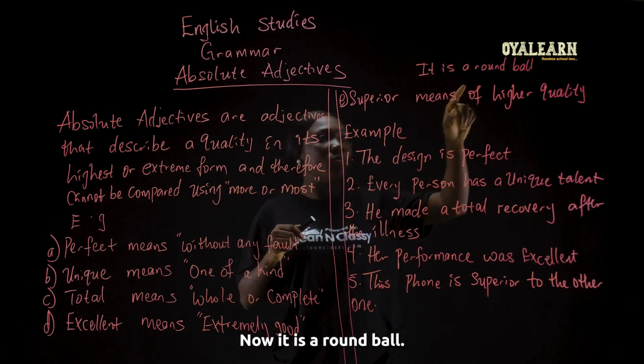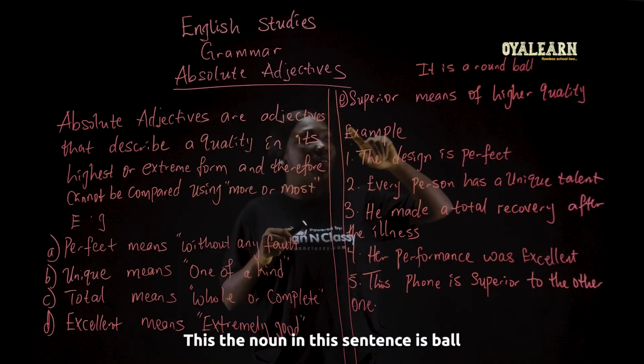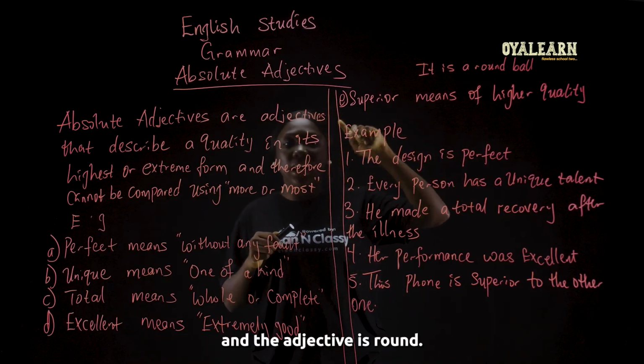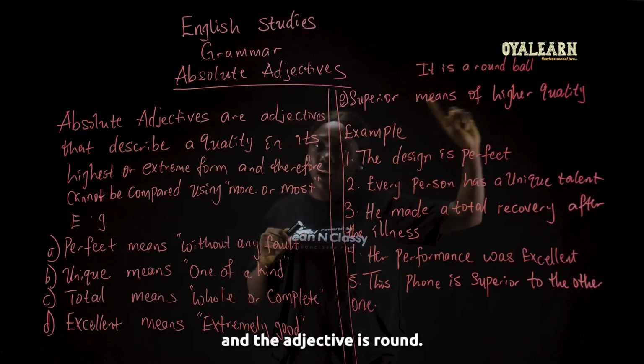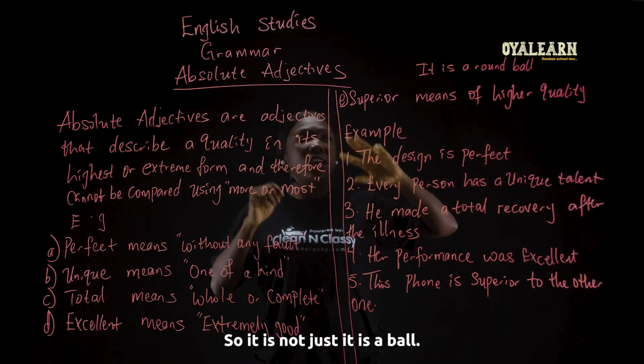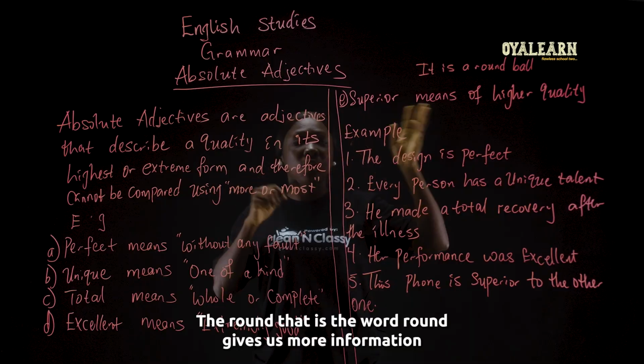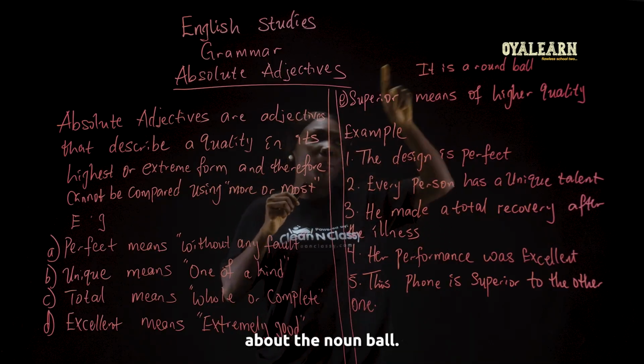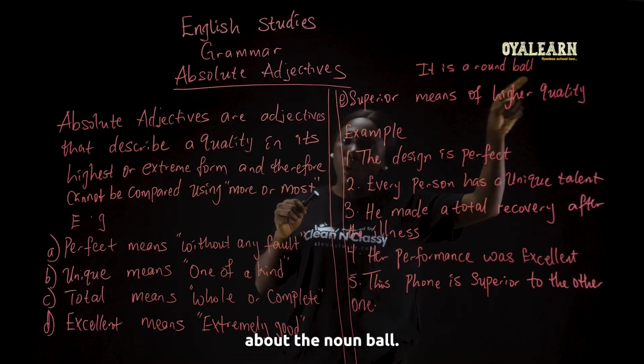Now, it is a round ball. The noun in this sentence is ball, and the adjective is round. So it is not just it is a ball. The word round gives us more information about the noun ball.